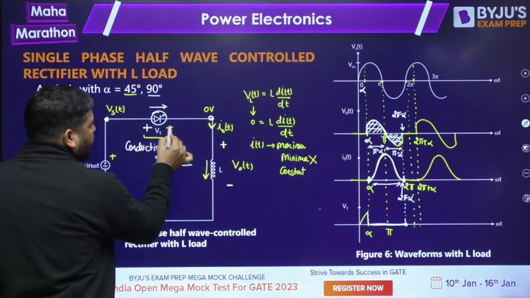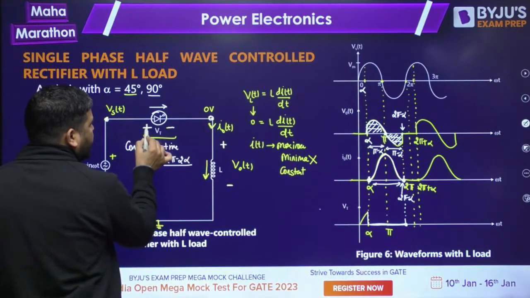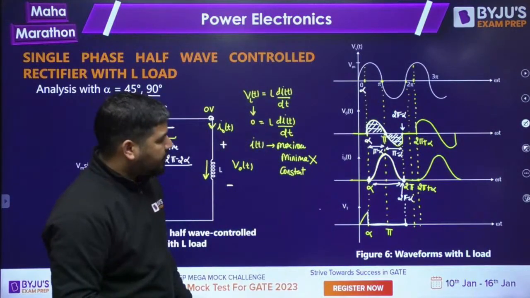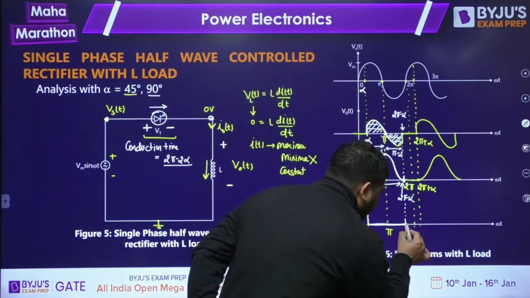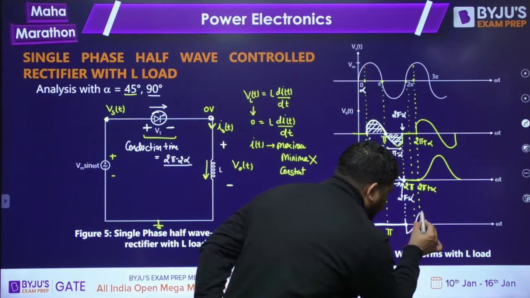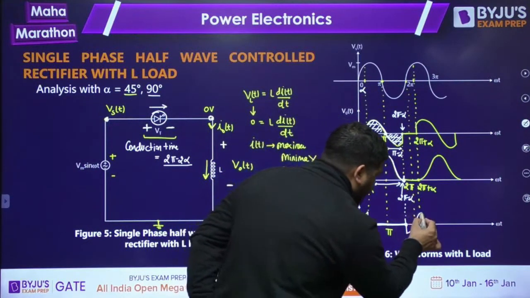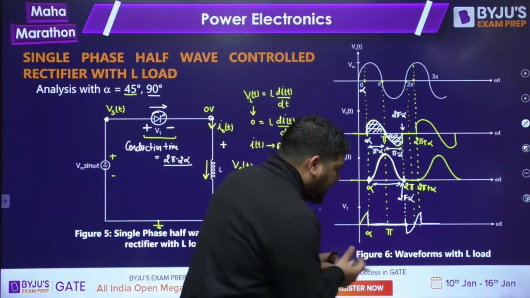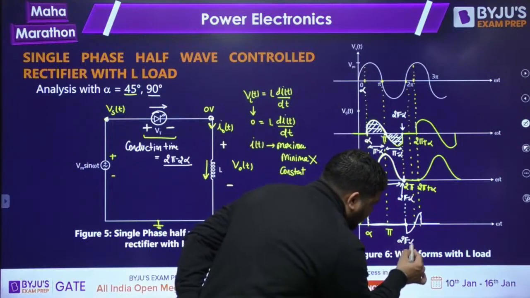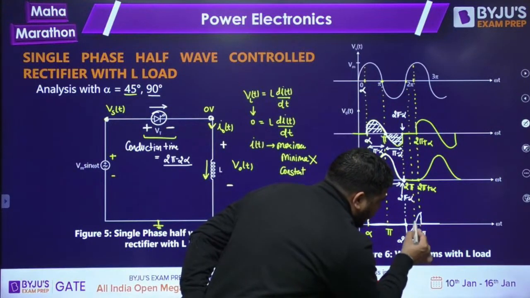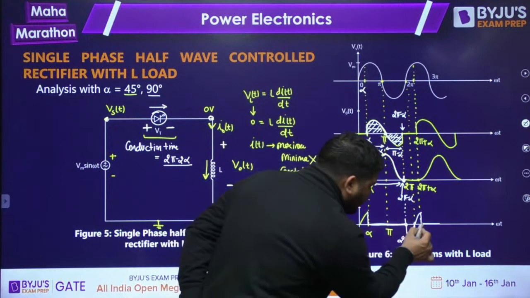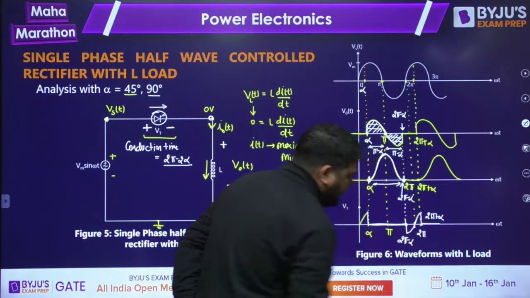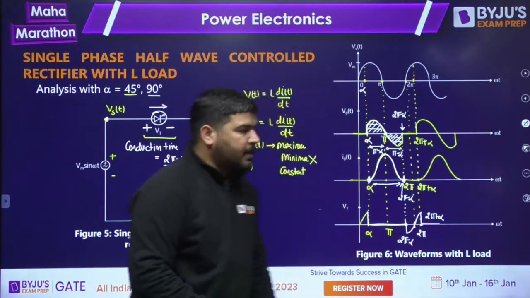Now, what is this Vt? Vt is this side voltage minus this side voltage, it means VST minus 0. Now, Vt will become the same as supply voltage. So at 2 pi minus alpha, the supply voltage is negative, and it will become positive like that. Then again at 2 pi plus alpha we have fired it. So from 2 pi minus alpha to 2 pi, the thyristor will remain reverse biased. From 2 pi to 2 pi plus alpha, it will be under forward blocking mode. Now what is the circuit turn off time for thyristor T1?